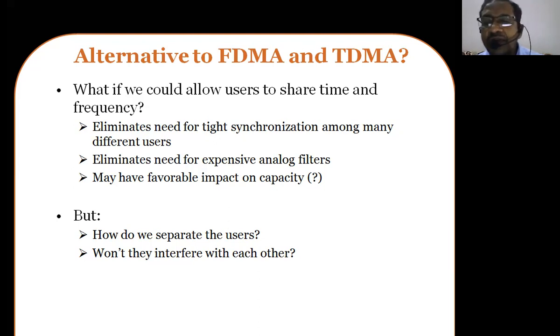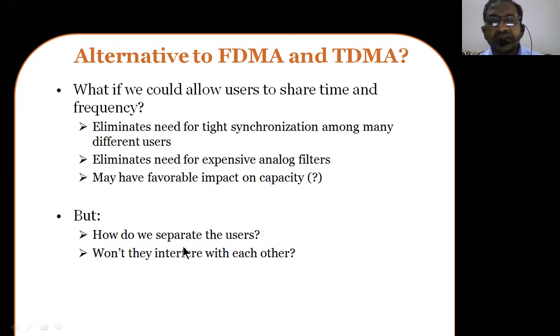So every user has to be given equal chance or equal opportunity of accessing the base station. In the case of TDMA, that is achieved only by tight synchronization among many users by the base station. Now this has to be somewhat adjusted or eliminated. So one should eliminate the need for expensive analog filters at the base station. May have favorable impact on capacity. If you really do these two, do we have an impact on capacity of the systems? So we should really think about it.